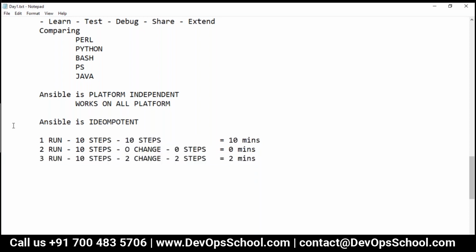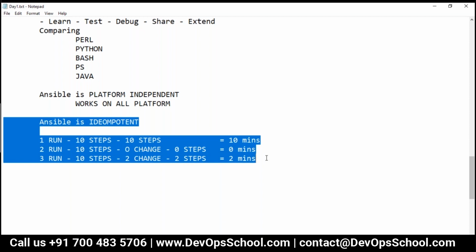So this is something called idempotent functionality. Basically, it checks the state of the resources on the servers where it is making changes, and if it is already done, it does not make the changes. All of you understood what the definition of idempotent is? All of you?